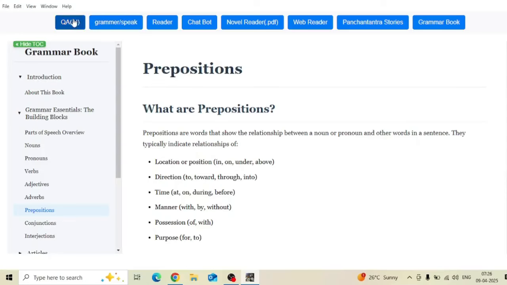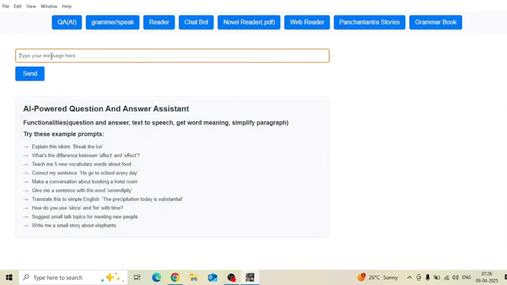Now there is something called question and answer. This is artificial intelligence powered. So here you can type any questions. It will answer you. Any questions related to the English language, it will answer you. For example, you can select this word.